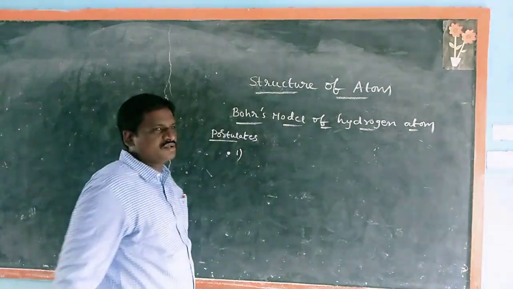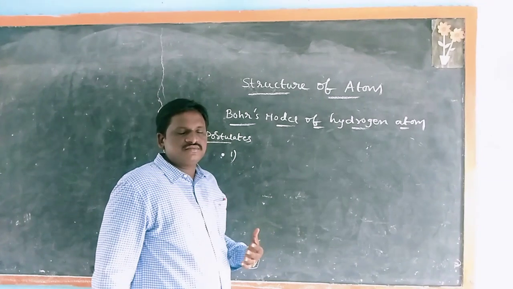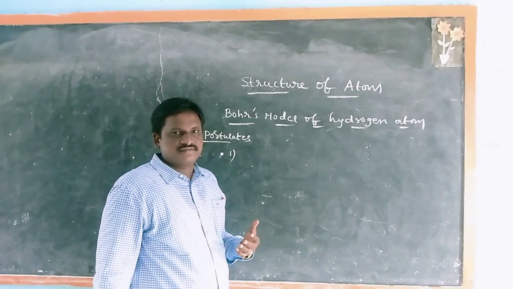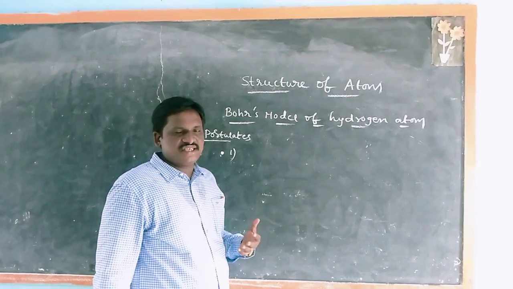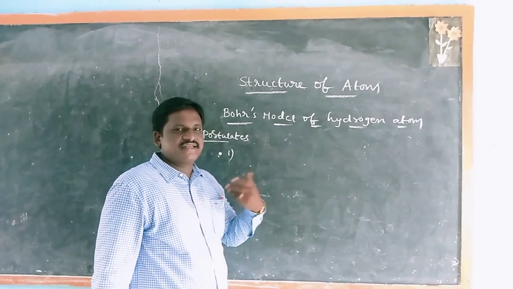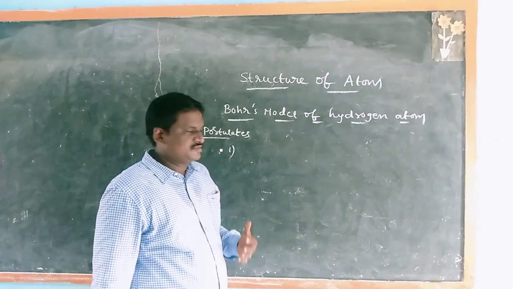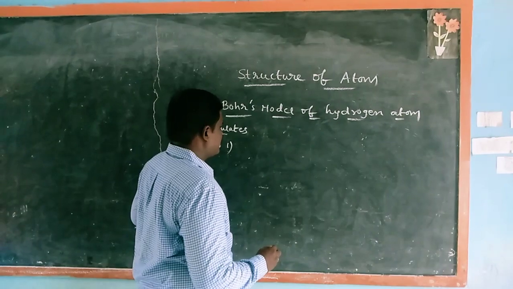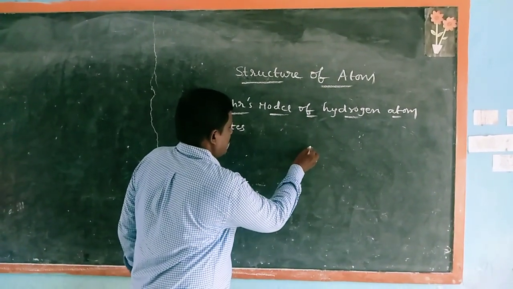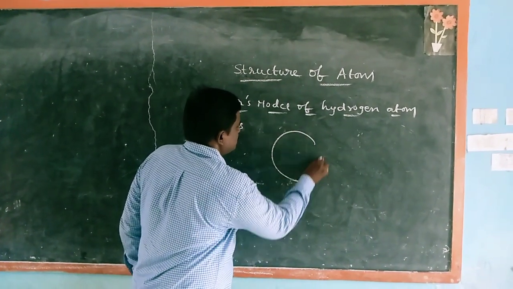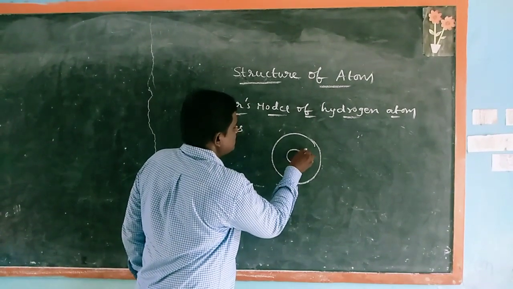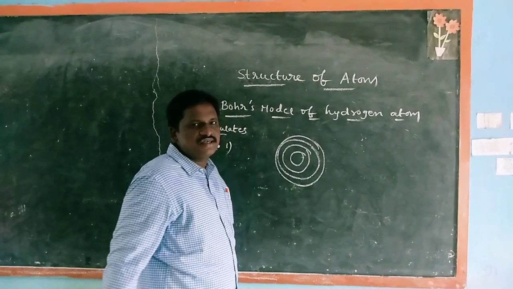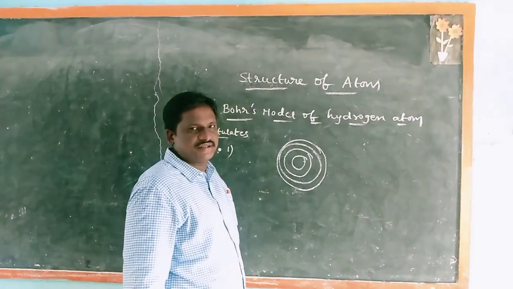First one, electrons in an atom occupy stationary orbits of fixed energies at different distances from the nucleus. Orbit or shell means, first we learn the definition. Electrons revolve around the nucleus in a particular path, which is called a shell or orbit.